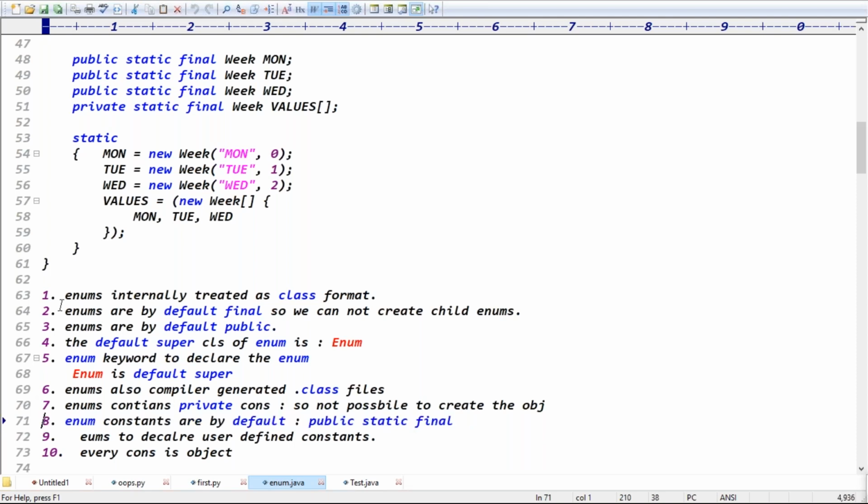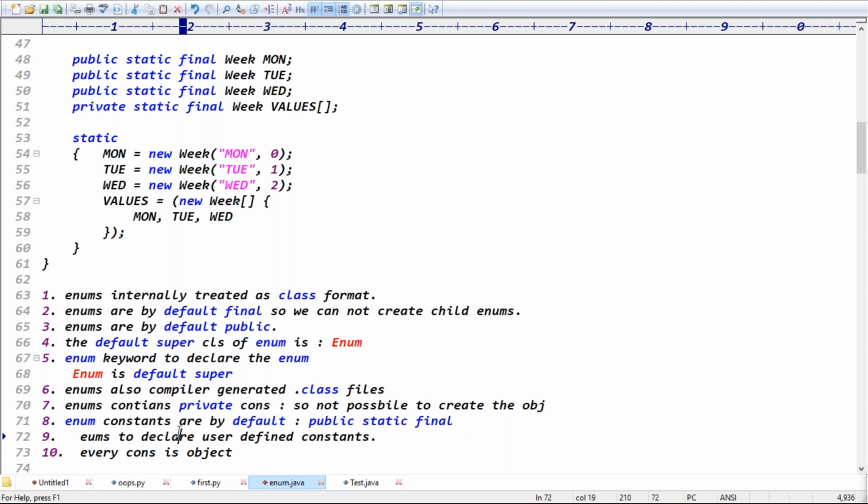Good. Enums are used to declare a group of user-defined constants, guys. Enums are to declare what? User-defined constants, because we declared enum Week, right? Monday, Tuesday, Wednesday. Here, Monday, Tuesday, Wednesday is what type of data? Is it predefined data or user-defined data? Yes, it is like user-defined data, right?